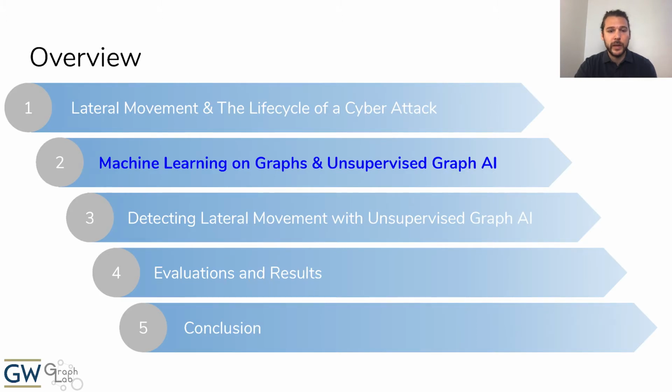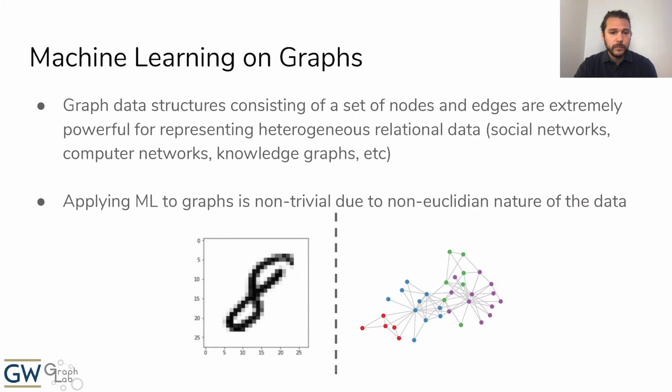Now, in order to explain how we do this, let's first take a step back and talk a little bit about how we can apply machine learning to graph-structured data. Graph data structures are characterized by a set of nodes and edges and have proven to be an extremely powerful way to represent heterogeneous relational data, such as social networks, computer networks, knowledge graphs, and others.